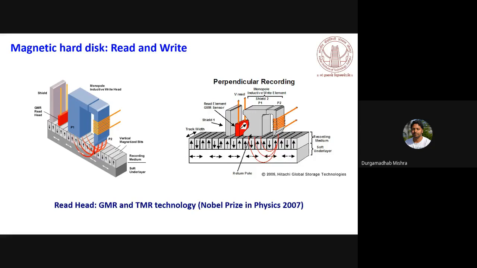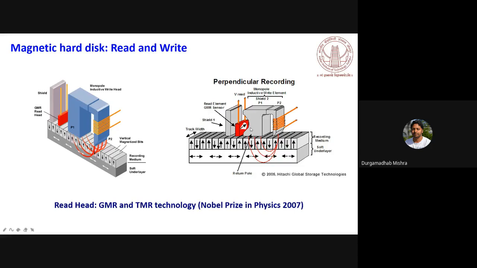The principle is again based on electromagnets. You apply a current and produce the magnetic field, and you change the magnetization using the magnetic field. That is how you can write.